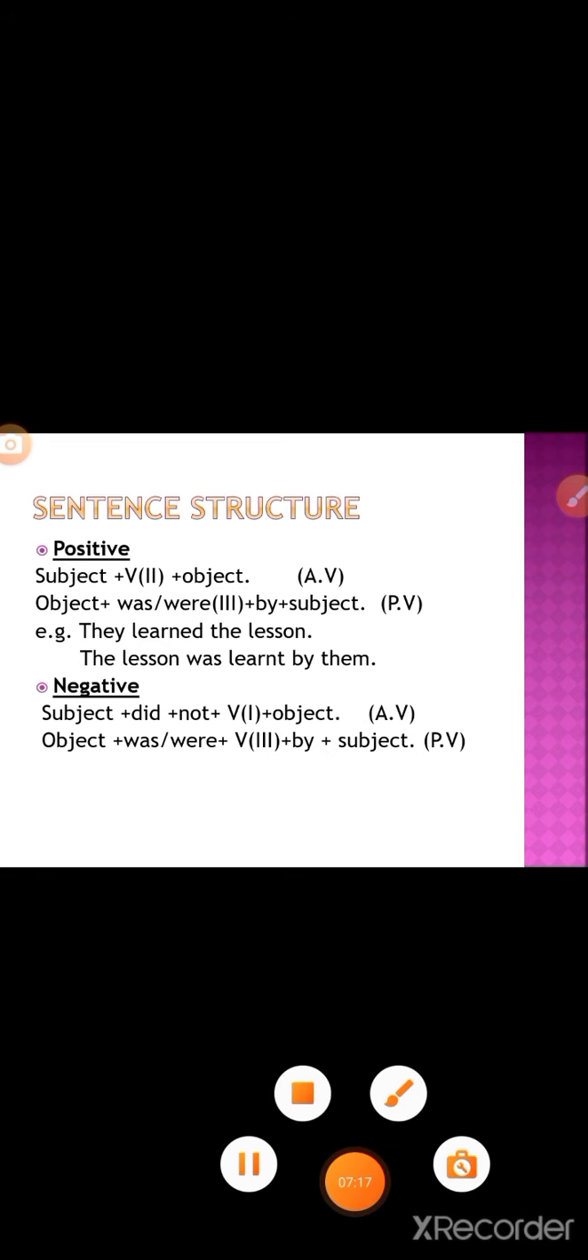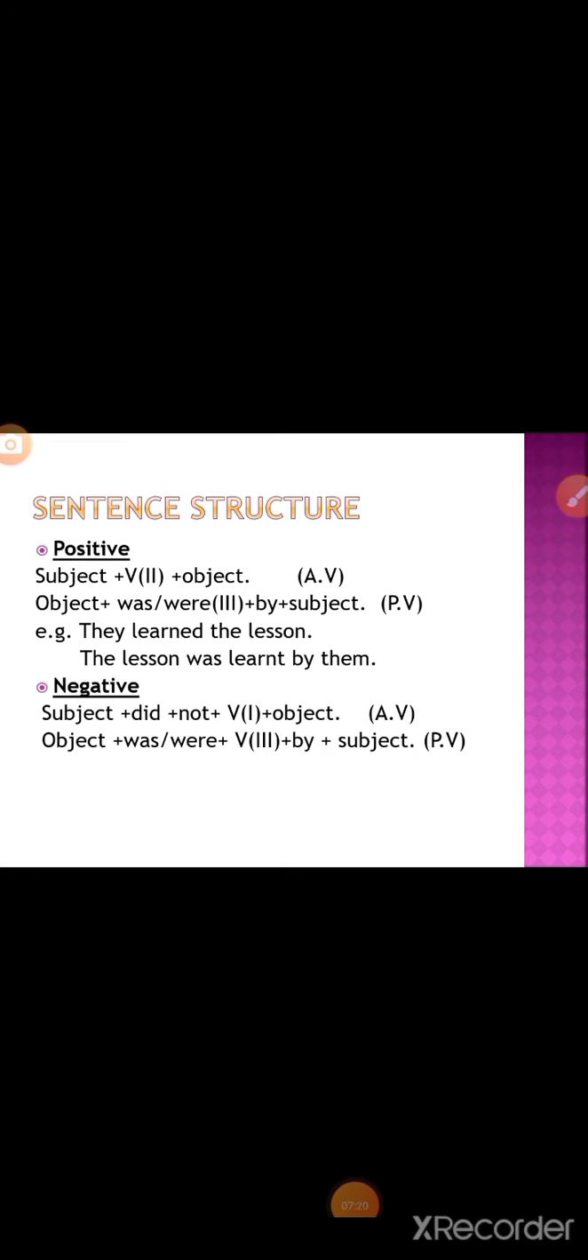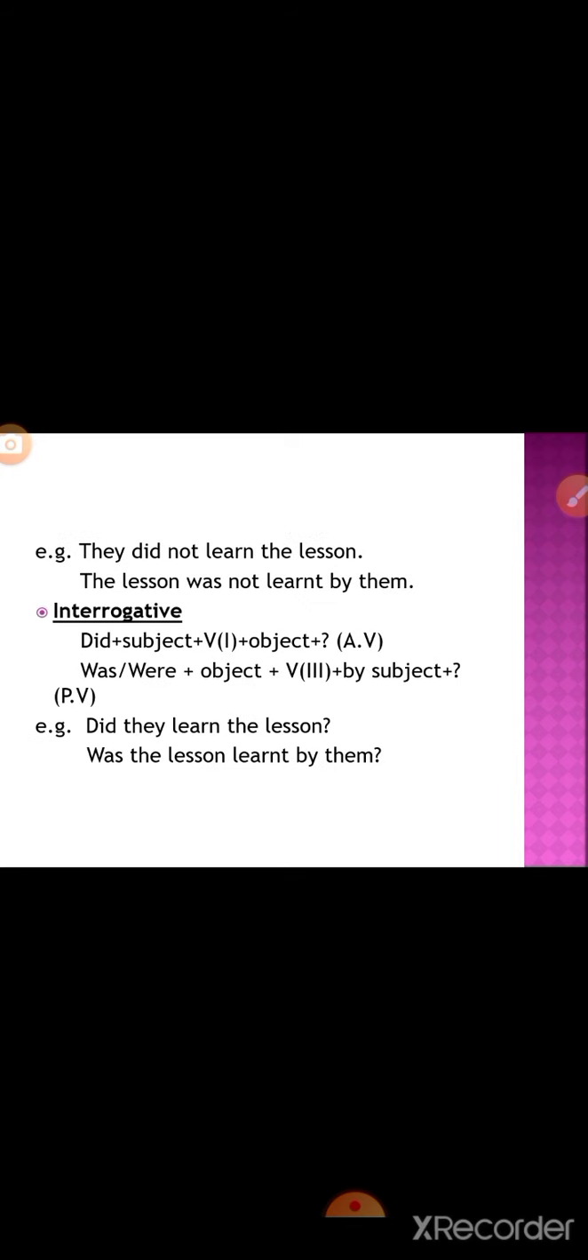For the negative, the sentence structure is subject plus did plus not plus first form of the verb plus object. Just keep in mind that with did, do, and does, we always use the first form of the verb. Although it is a past statement, we have used did here, so that's why we use the first form. For the passive: object plus was/were plus not plus third form of the verb plus by plus subject. They did not learn the lesson. The passive statement is: the lesson was not learned by them.